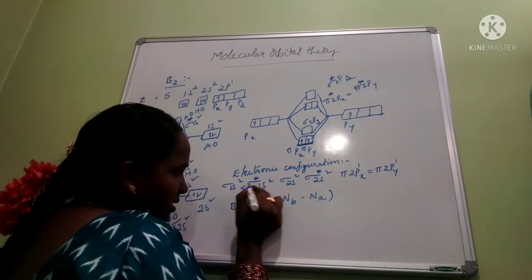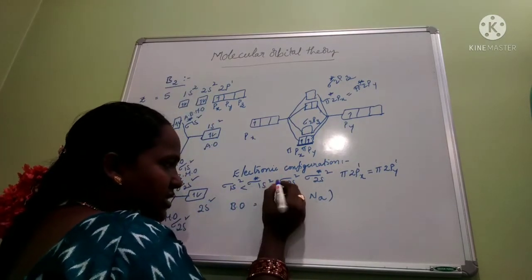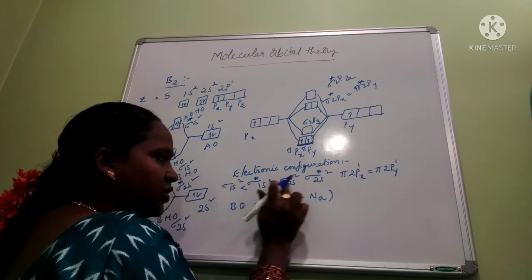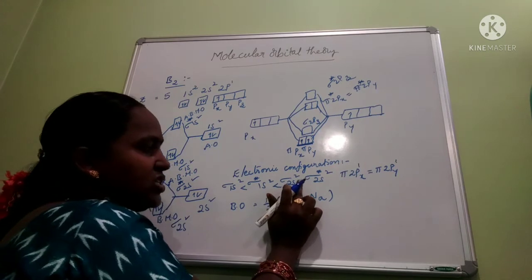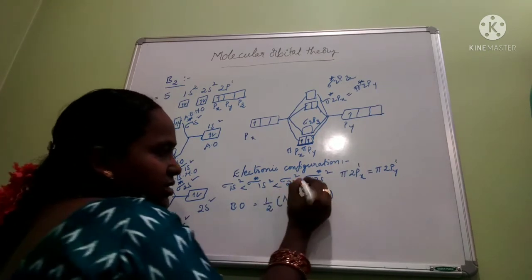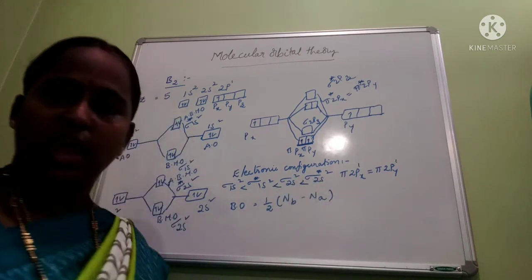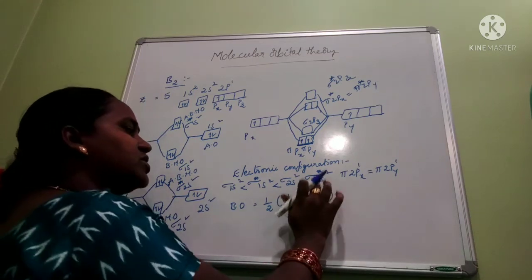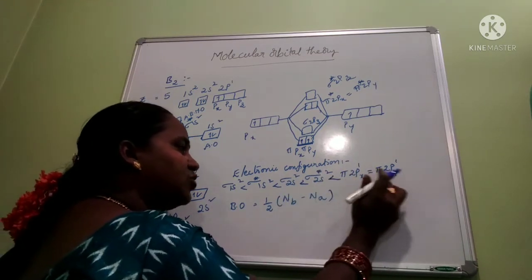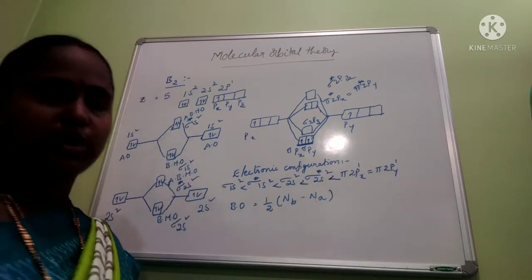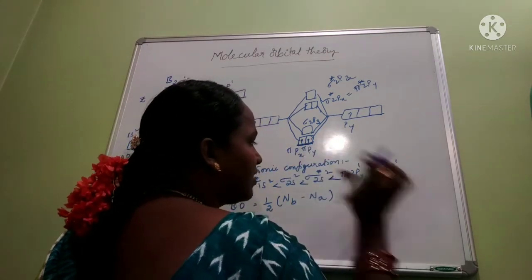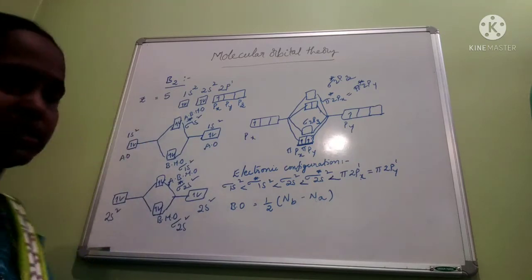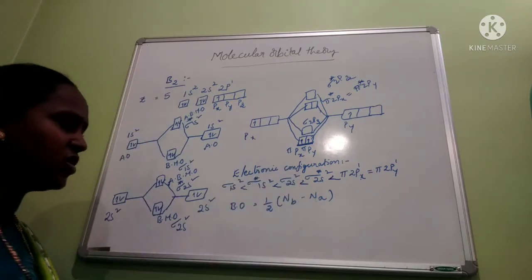Compared to sigma 1s, sigma star 1s has more energy. Compared to sigma star 1s, sigma 2s has more energy. Compared to sigma 2s, sigma star 2s has more energy. Compared to sigma star 2s, pi 2px and pi 2py have more energy. But these two are having equal energy. This is the way we have to write the electronic configuration.